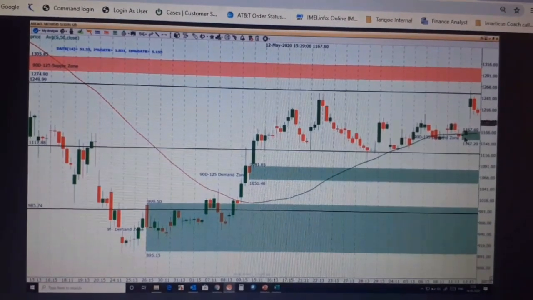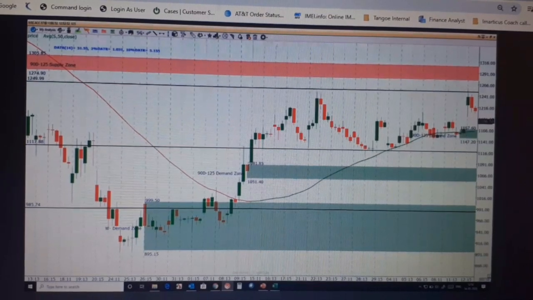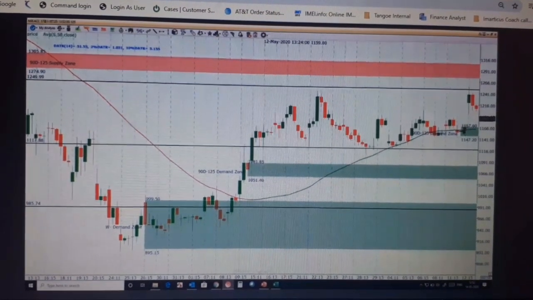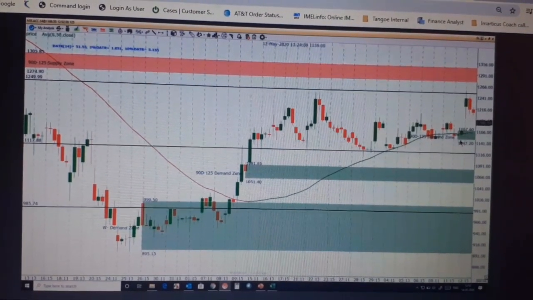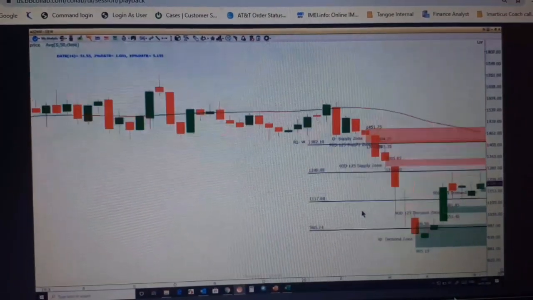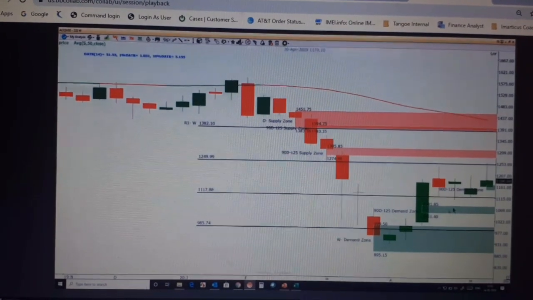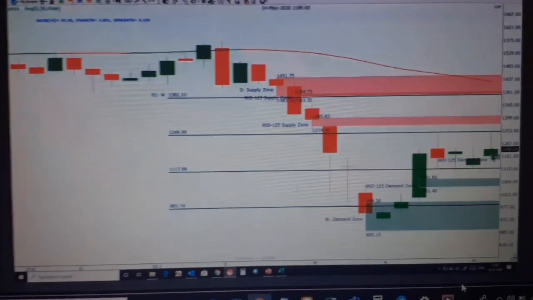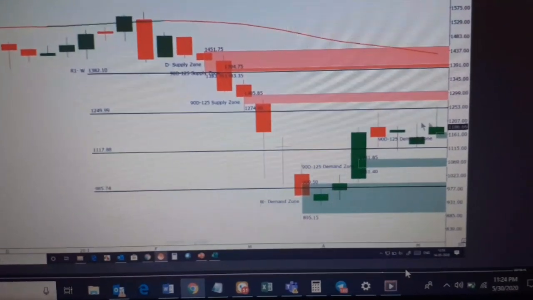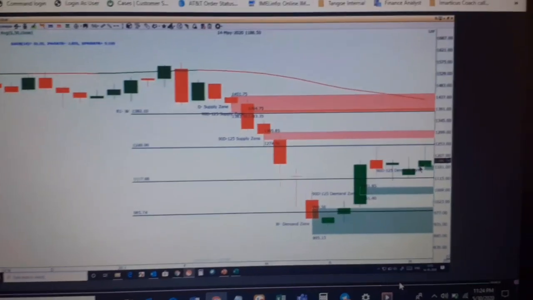No. When the trend is down, I can go short. So this is a demand zone which is available in equilibrium. Okay, I'll go again to the weekly chart. See here. There is a demand zone low on the curve, there is a demand zone in the equilibrium, but the trend is down. So I have to neglect these two demand zones. I can go only short.